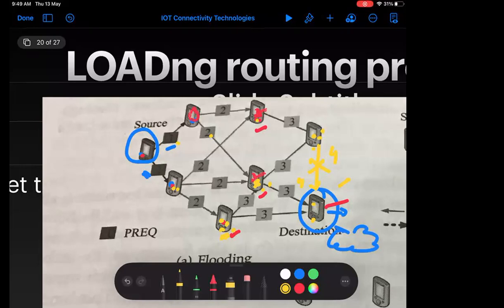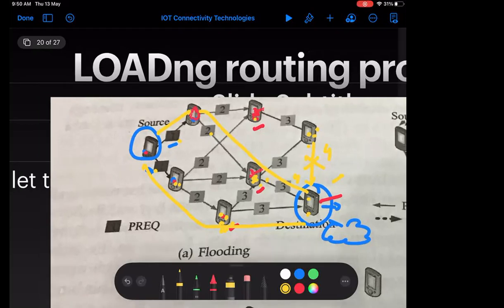Either I need to consider this path, or this path, because in both cases the hop count is the same. But when the hop count is the same, I need to consider the path which takes the shortest time. If it finds out that this path is taking the shortest time, I will take this path. Or if it finds this path is taking the shortest time, I will take this path.